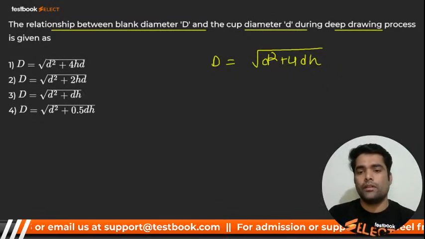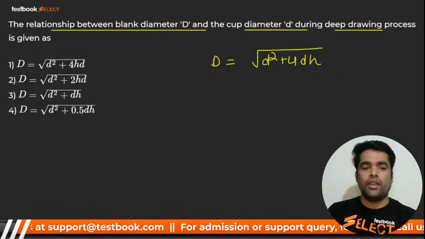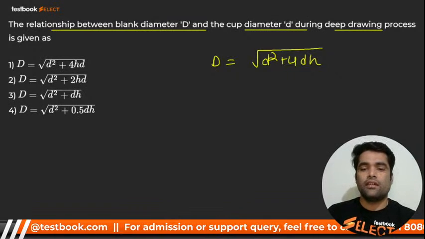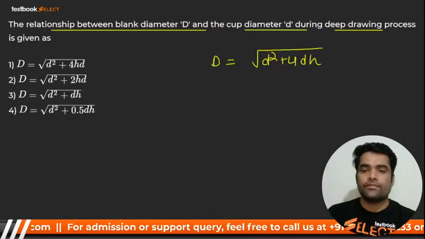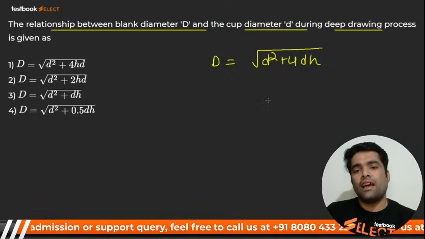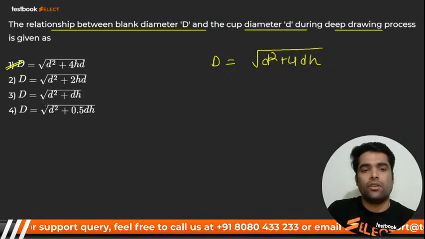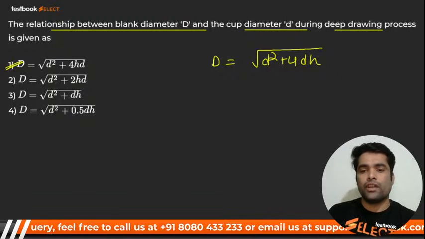Third one. What about this one? Very good. This also came. Okay. Relationship between blank diameter, which is none other than this one, my dear. Yes or no? Of course it is. Very good.